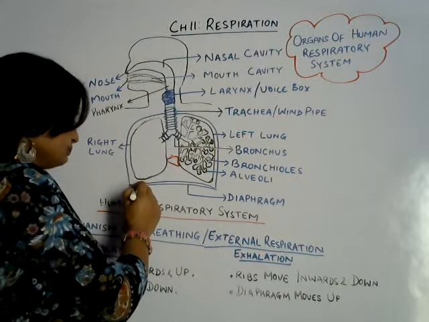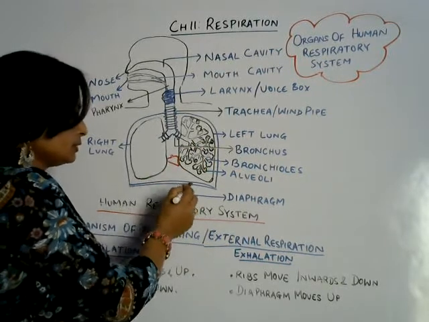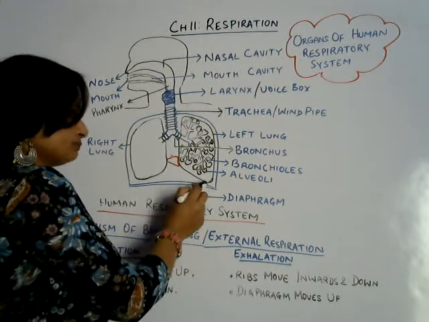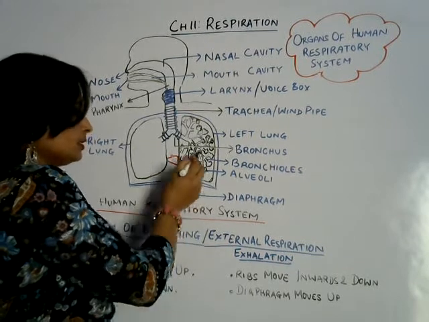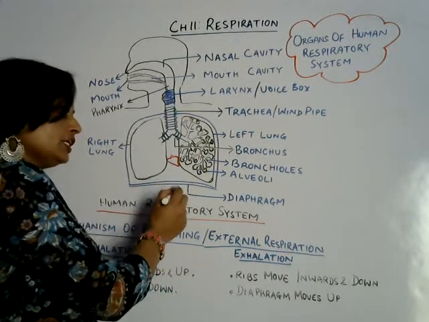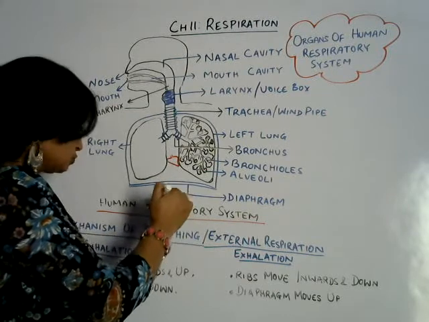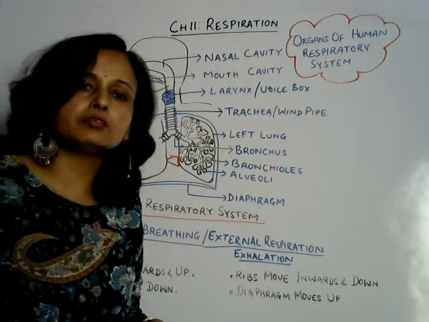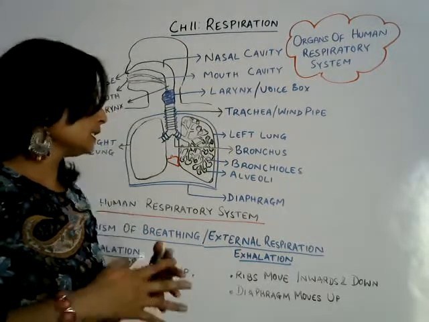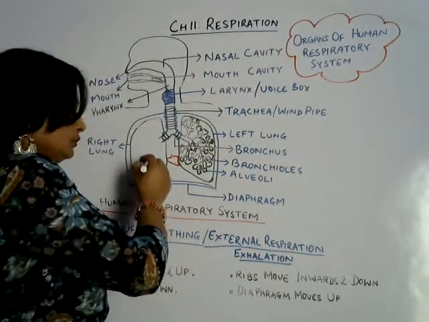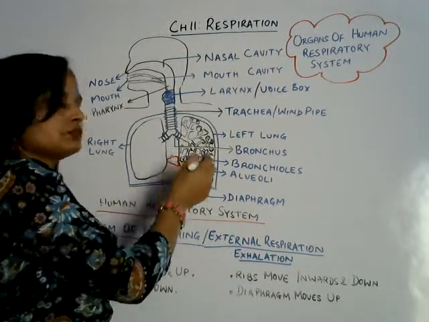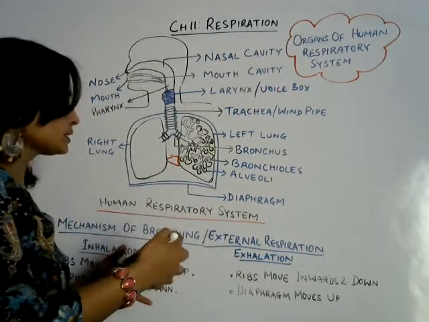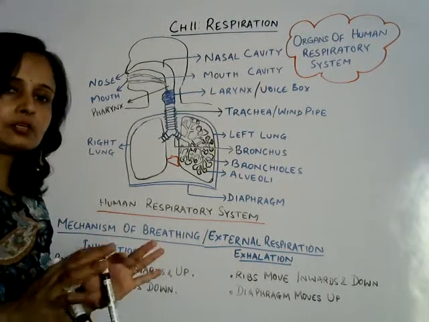During that time only, in this part there is a muscular sheet, which is called the diaphragm. Okay, in this part of our respiratory system, and during inhalation the diaphragm moves downward. Why does it move downward? To increase the volume of this chest cavity for maximum inhalation of air. So this is how the ribs and diaphragm move during the process of inhalation.